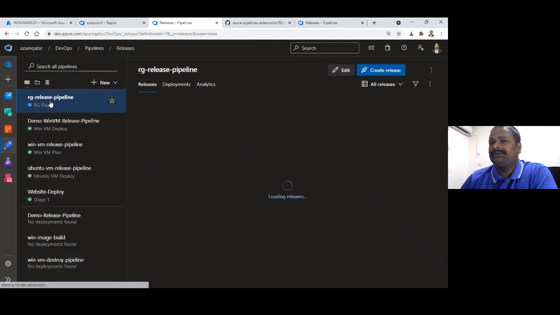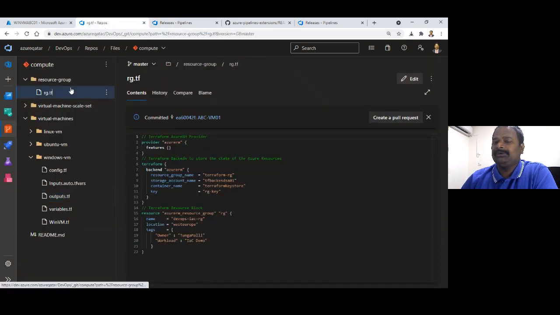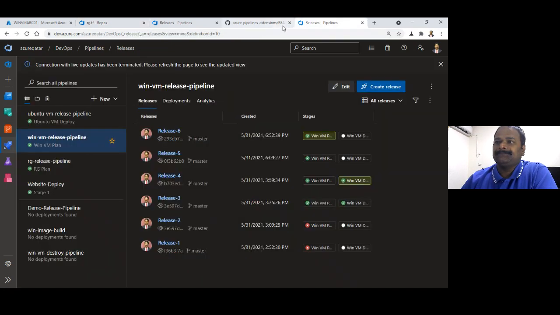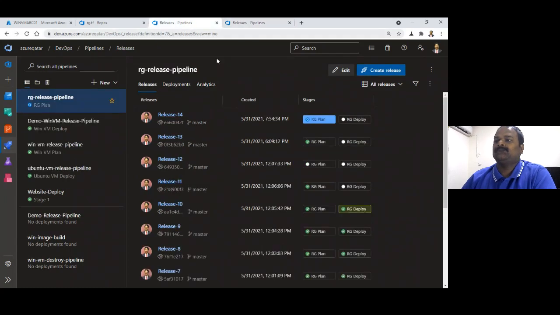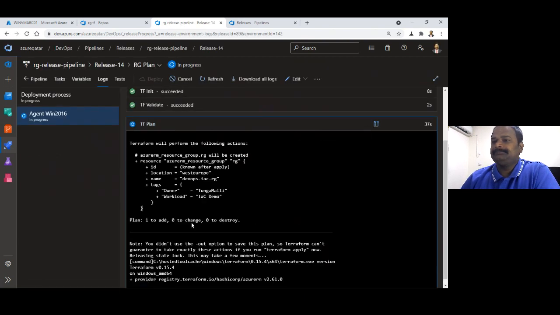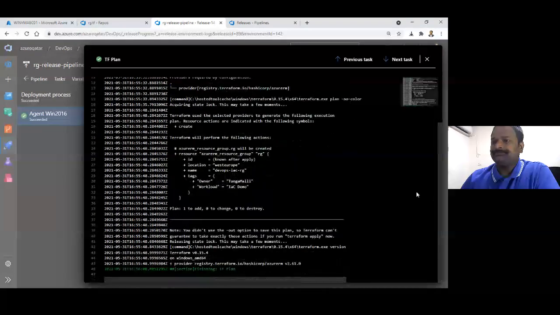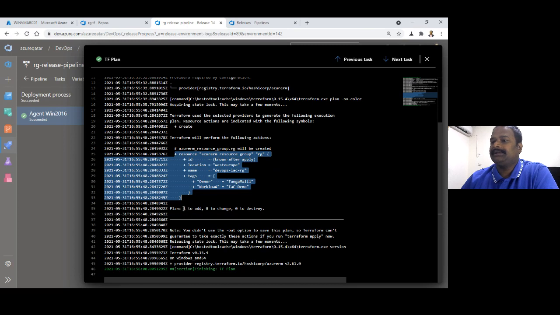If you see here, there is an RG release pipeline, in which the resource group is being created. What is the resource group name? If you go to the code, the resource group name is DevOps IaC, infrastructure as code resource group. Let's see what is happening here. If you see the plan, this is the plan, and this is going to be created. If you see here, the plan wants to add.